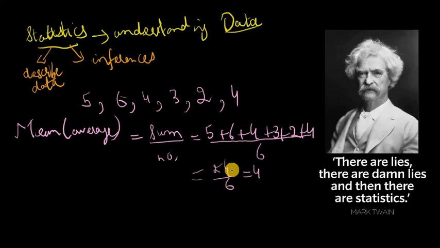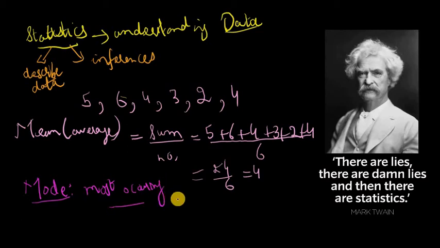And so you would say that on average, the height of your plants is 4 units, or 4 inches. So another way would be to find the mode of your data set or your numbers. And a mode is simply the value that occurs the most. So the most occurring value, I could write that down.